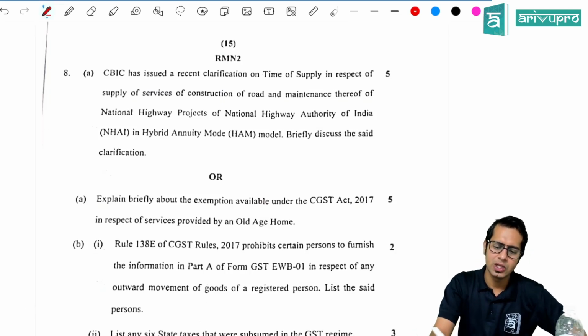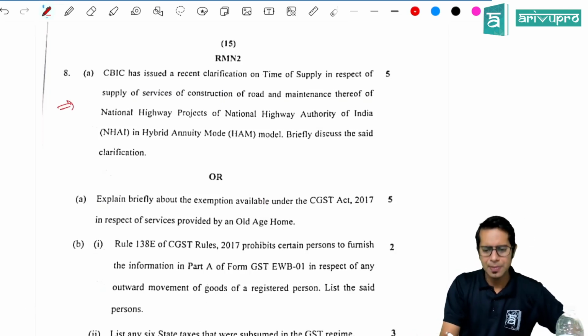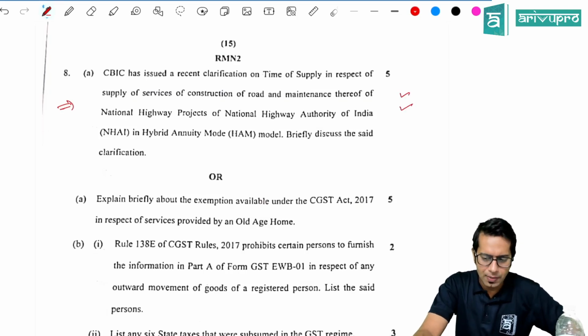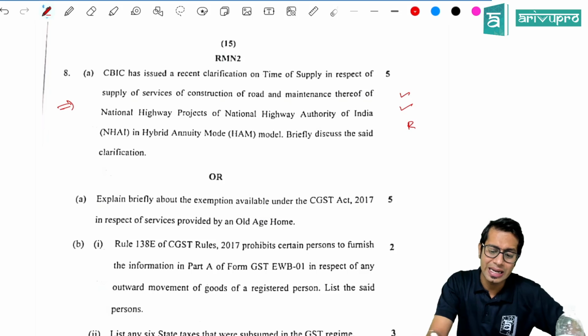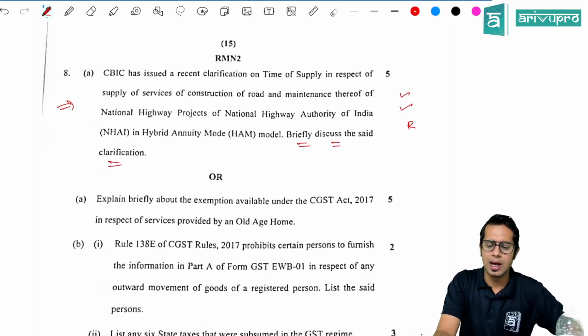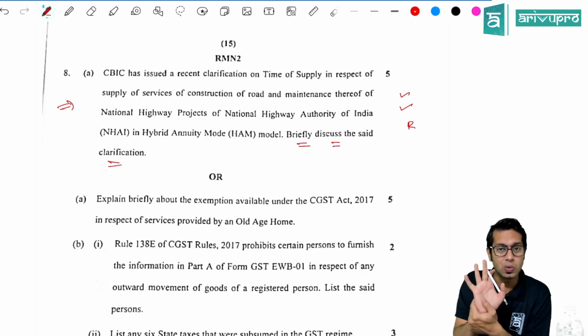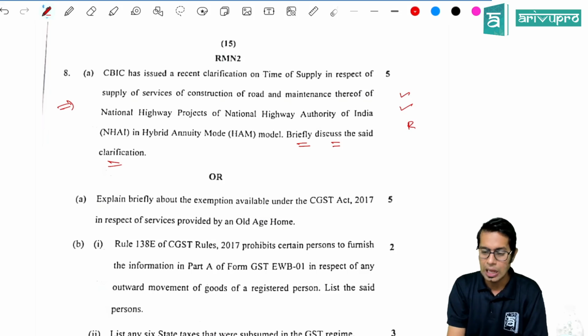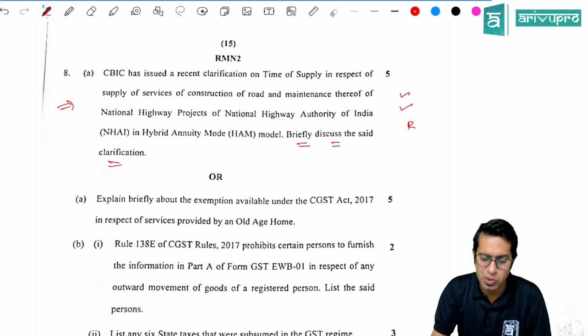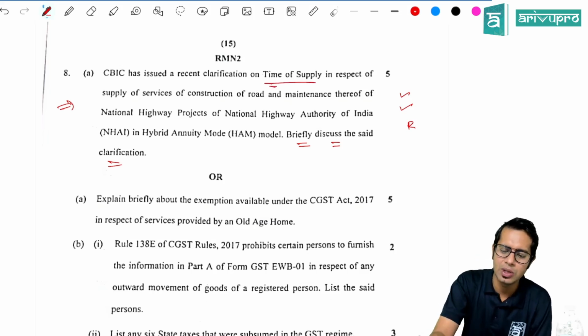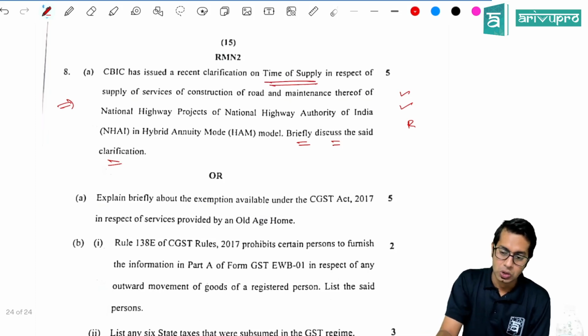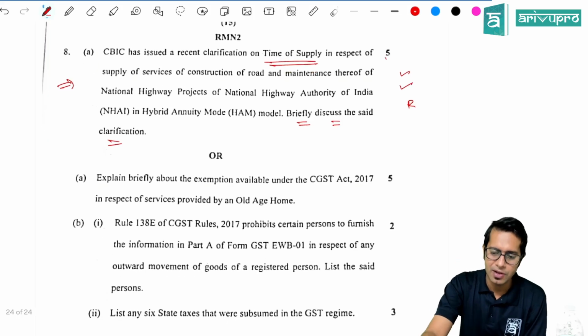CBIC has issued a clarification. Now this is something I personally feel students would not have been able to answer, because this was a recent clarification given by CBIC, which was not included in the textbook given to you. It is not there in the textbook, and so maybe students would not have been able to answer this point. So time of supply. So this was a question on time of supply. A 5 marks question was there with respect to a clarification.